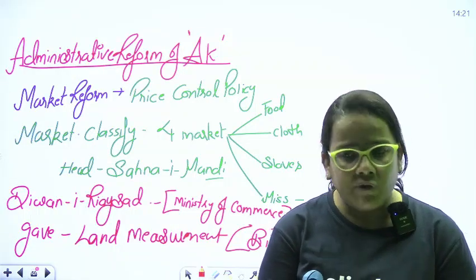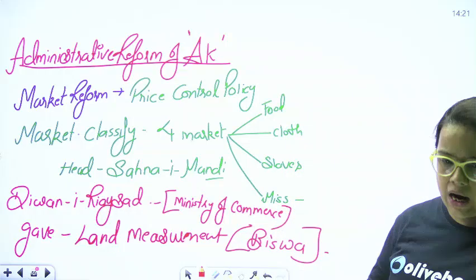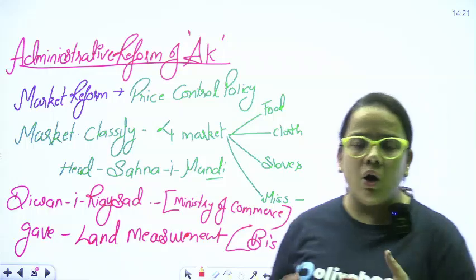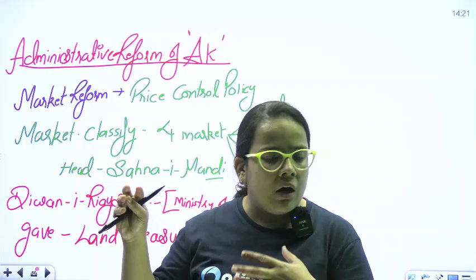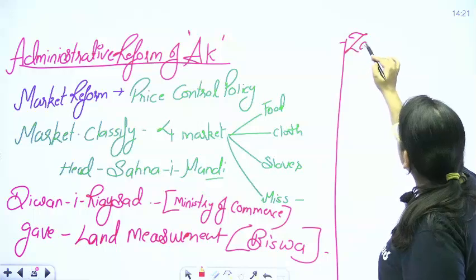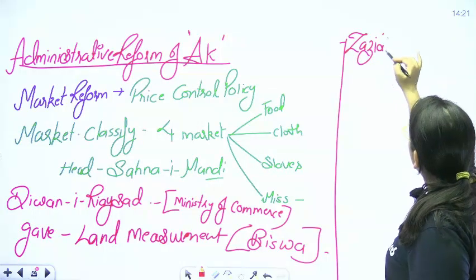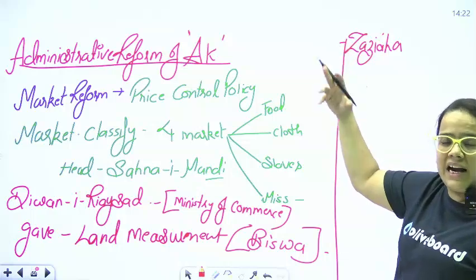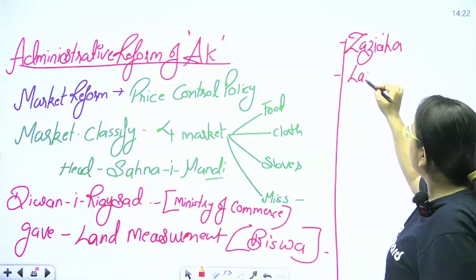Clear? Then after, he was the ruler who actually took the jizya. He was also the ruler who imposed land revenue. Jizya was taken separately, or sometimes it was added with the land revenue.